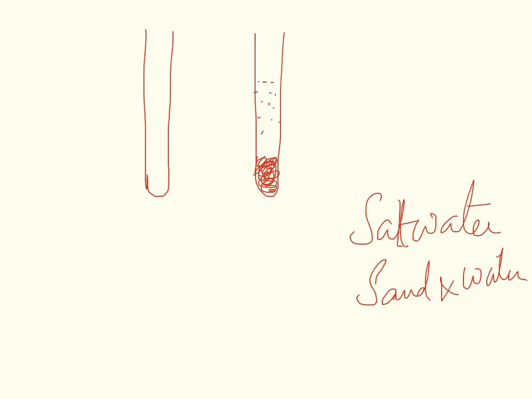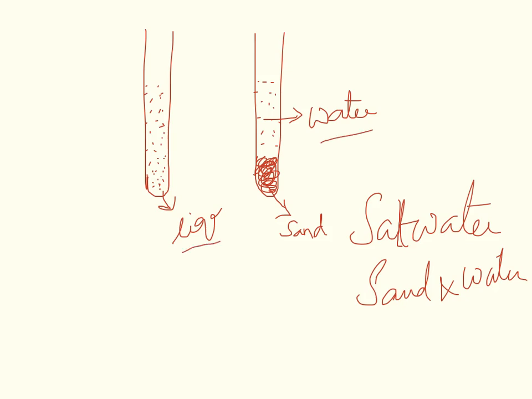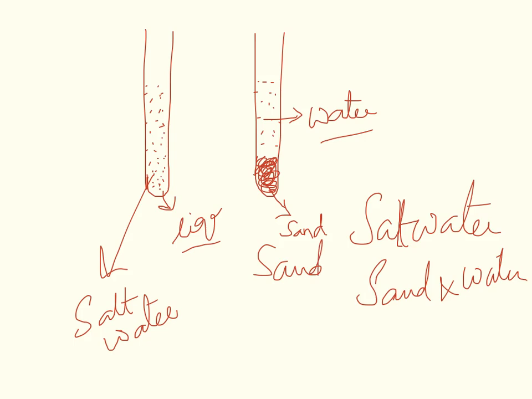Of course you will be able to identify, because the salt solution contains just a liquid which looks like water, and the sand water mixture contains sand settled down at the bottom, and water. Both are mixtures, because this contains salt and water, so it contains two substances. This contains sand and water, also two substances, so they both are mixtures.